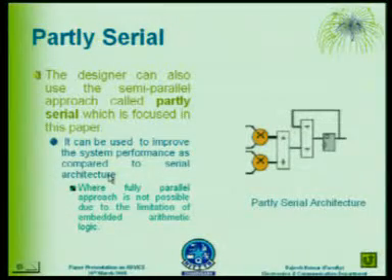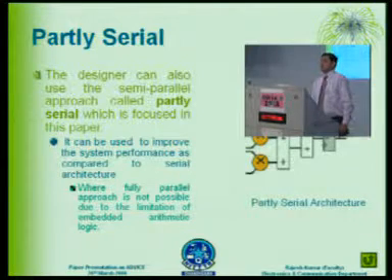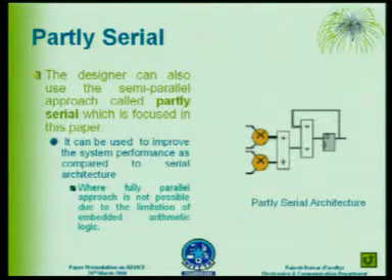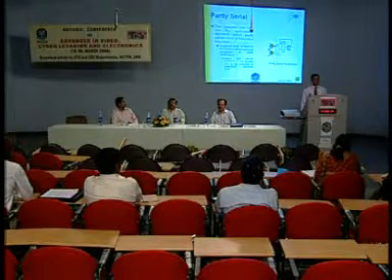And in this paper, I am proposing this partly serial architecture, where we can opt for an in-between solution. Suppose we are not satisfied with the performance of our serial architecture, it is slow in speed, but we can't go for fully parallel architecture because of the limited number of resources. Then there is one alternative in between fully serial and fully parallel architecture, that is partly serial. That I am going to discuss in this paper.